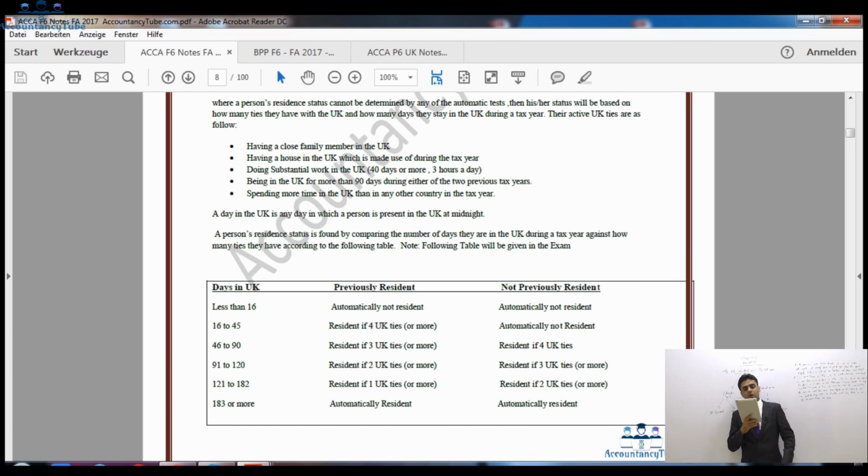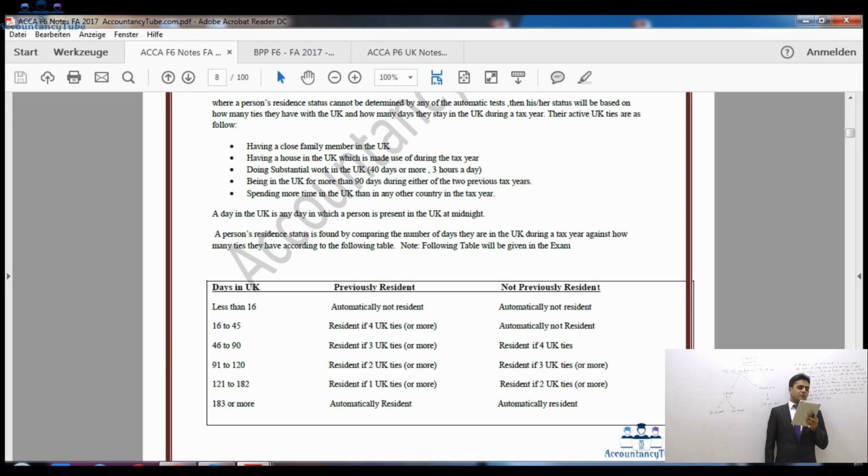Now look at the last row in this list, which says 183 days or more. If you have spent 183 days or more, you will be considered automatically resident, whether previously resident or not. We have seen that under the automatic UK resident test, which you can check on this page. In between those two, like 16 to 45 days, 46 to 90 days, the more days you have spent in the UK, the fewer ties you need in order to be considered UK resident.